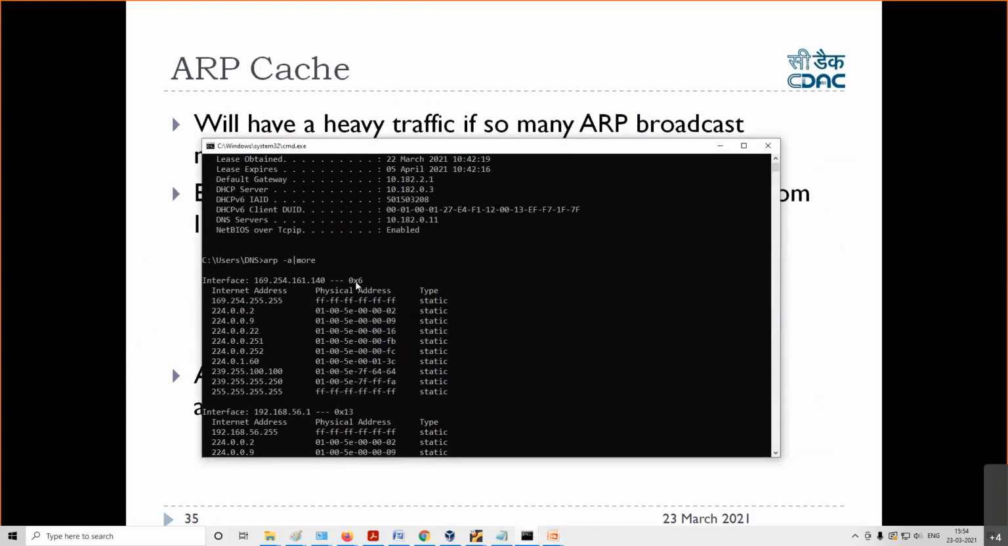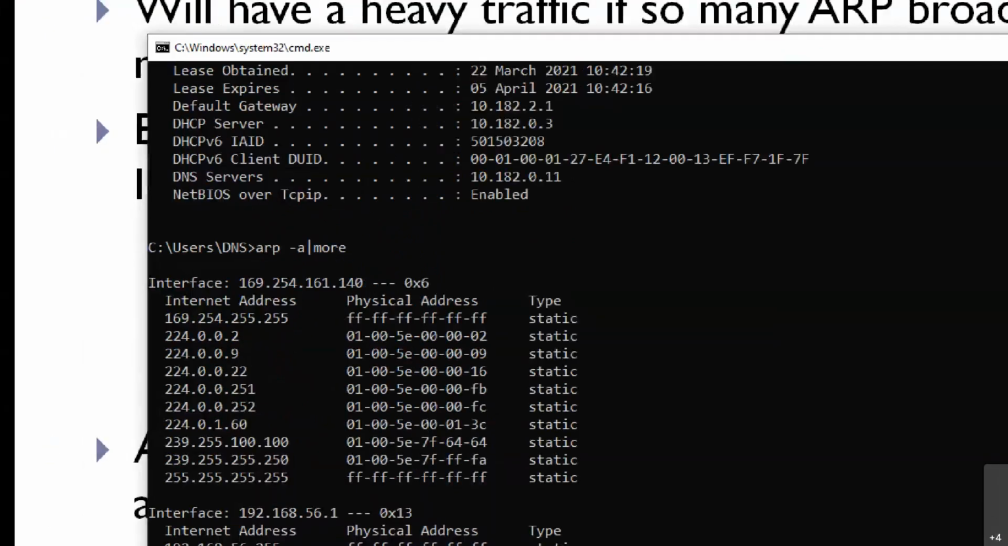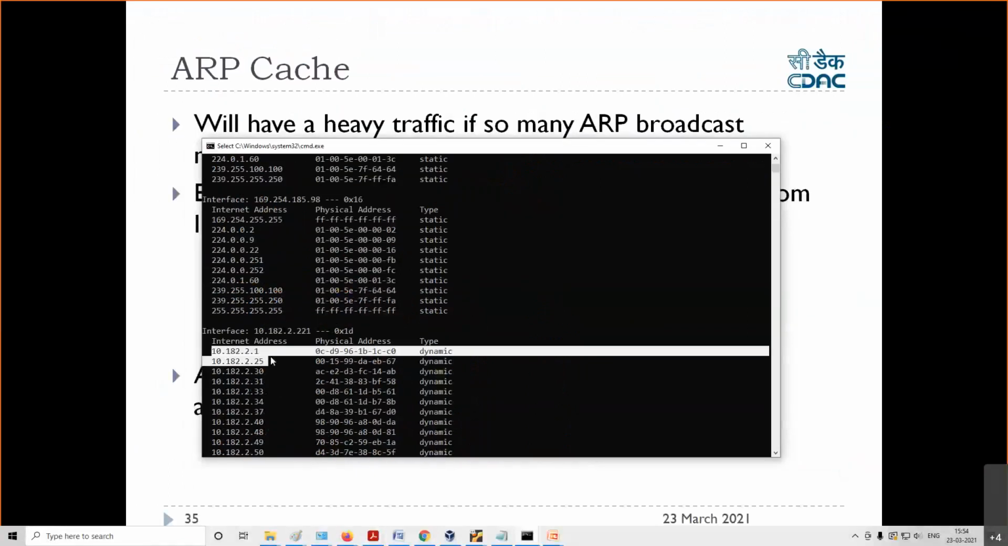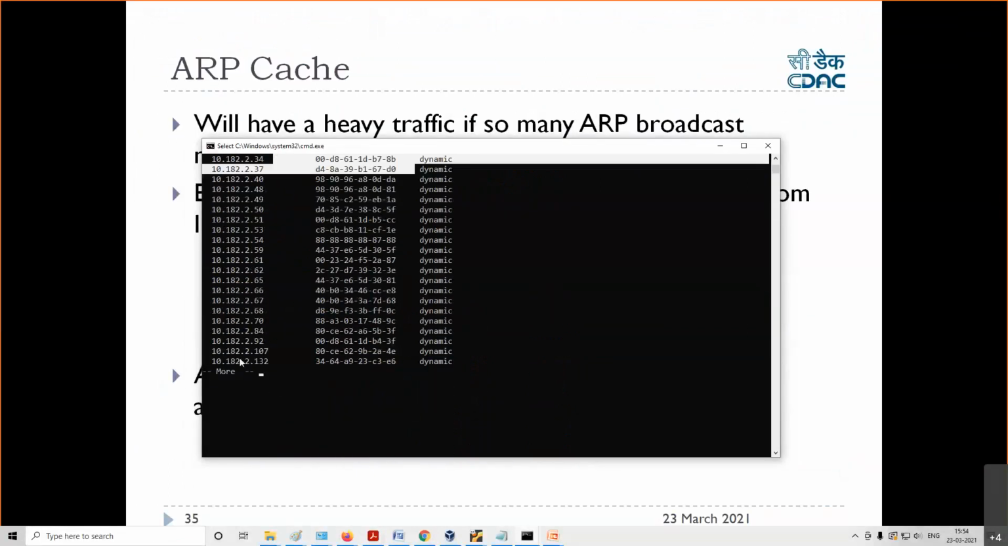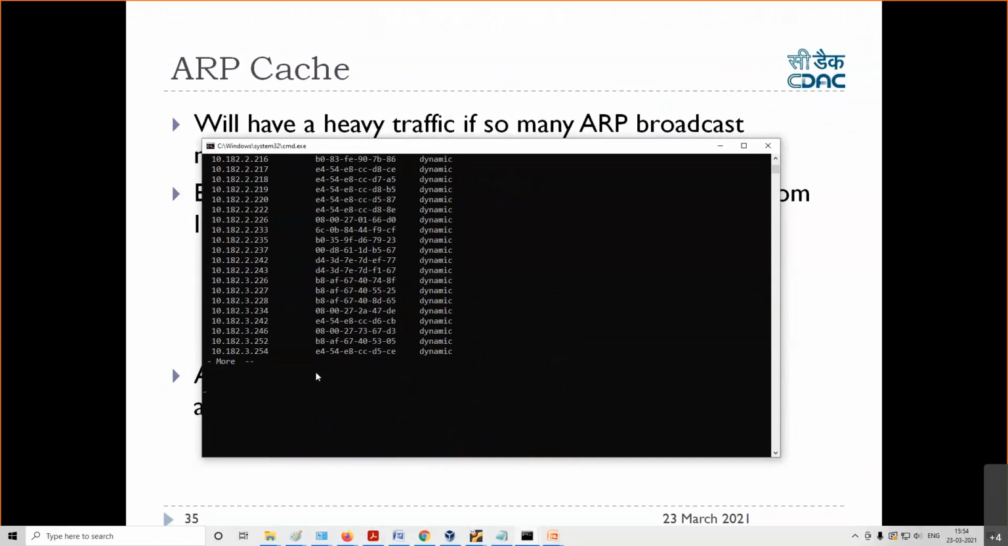So how do you know the ARP table? You type this command. In your system, if you type this command, it will show the ARP table list which is there with you. So I say arp -a piped to more. Show me my ARP table. It has shown me; I can see that this is my gateway, these are other systems, and all the systems' MAC addresses I already have.